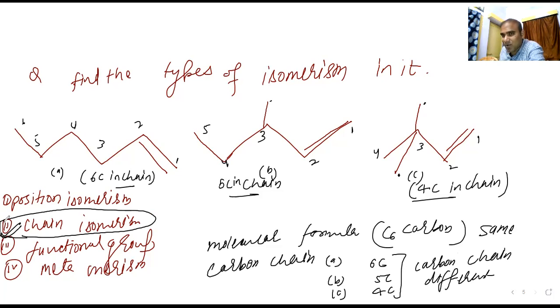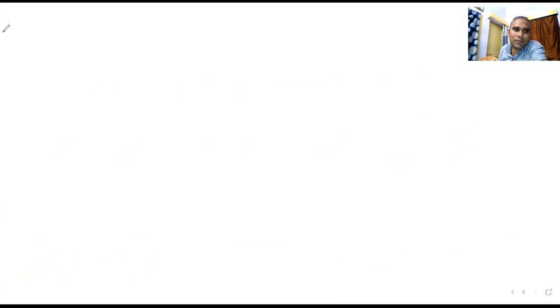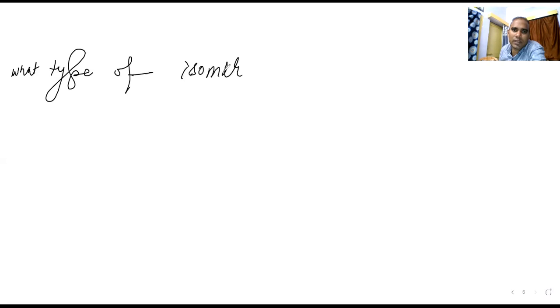Okay, can I erase this problem? Now I am giving you one more problem. What type of isomerism is present in it?